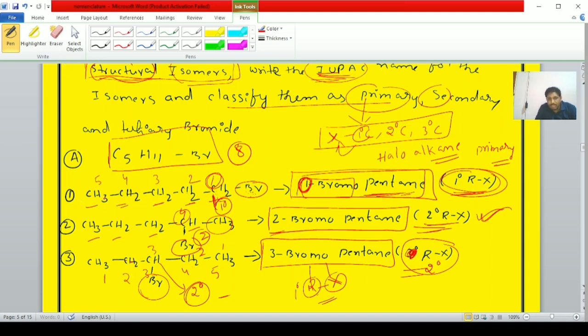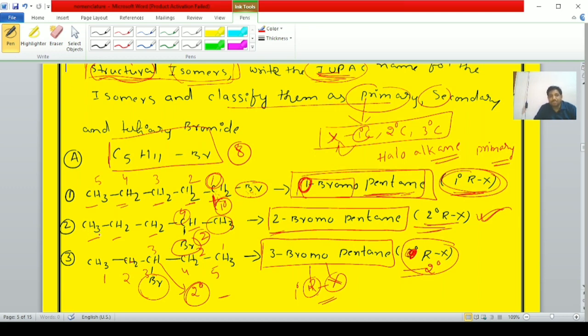First compound: CH3, CH2, CH2, CH2, CH2Br. Since there are no double and triple bonds, the carbon attached to the bromine atom gets the lowest number. The IUPAC name is 1-bromopentane. It is a primary alkyl halide because the halogen atom is bonded to a primary carbon atom, which is bonded to only one carbon.